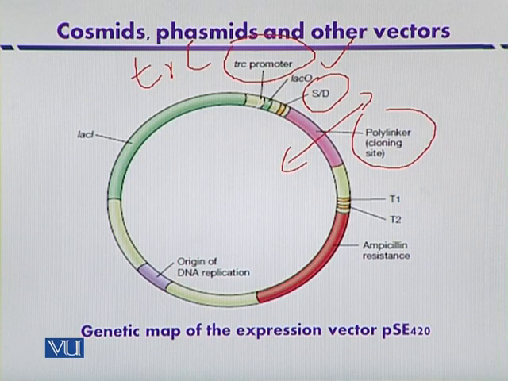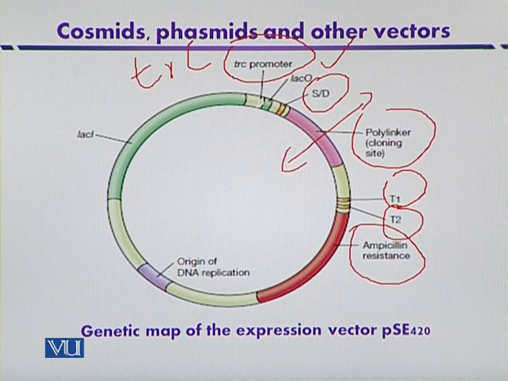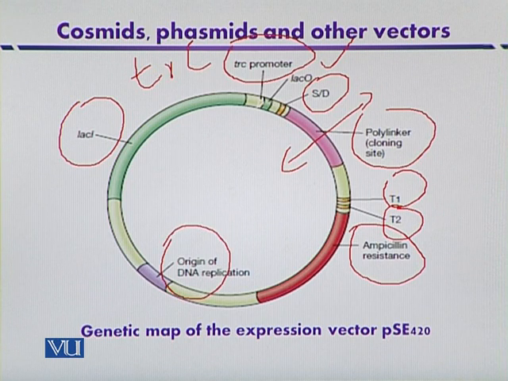So the Shine-Dalgarno sequence can also be synthesized, and then there are some terminators like T1, T2 that can terminate the expression of the foreign gene. And some selectable markers in the form of ampicillin resistance are also there. And there is a LAC-I gene that can encode the LAC repressor. And of course, one of the important regions, the origin of replication, will facilitate the independent replication of the expression vector in a suitable host organism.